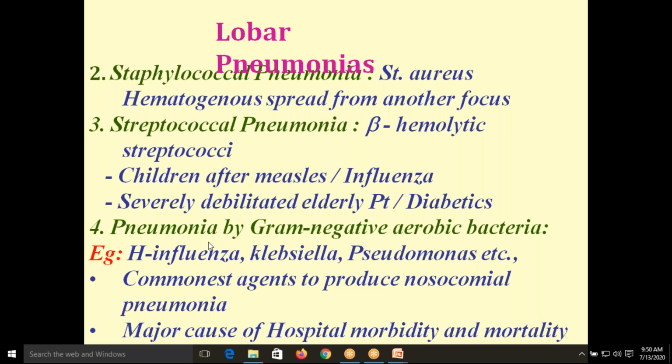Then pneumonia due to gram-negative aerobic bacteria. Examples include H. influenza, Klebsiella, and Pseudomonas. These usually cause nosocomial, that is hospital acquired, pneumonia.